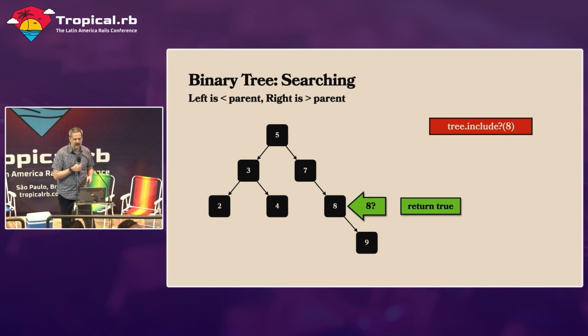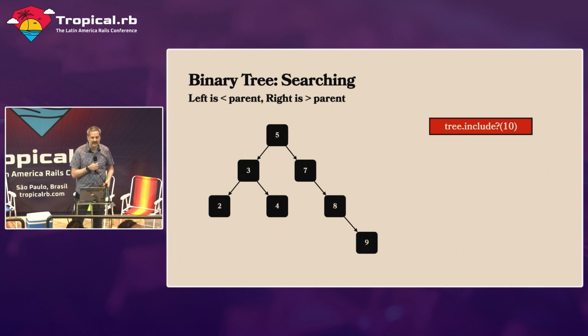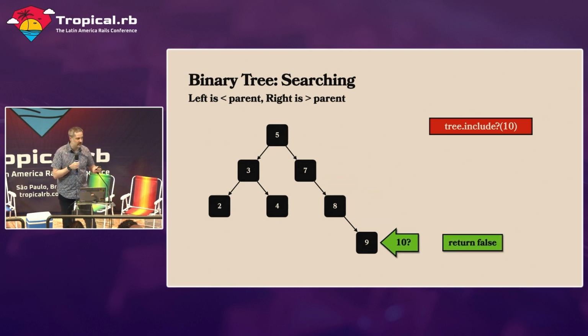Now, let's say we're looking for the value 10. It doesn't exist in this tree, but we want to find it. We know that 10 is greater than 5, so we have to go down the right side. And we keep recursing down the right side, looking for this number. And finally, we get to the end. There's no more nodes to iterate over, so we must return false. So we know in this case that we're going to return false.